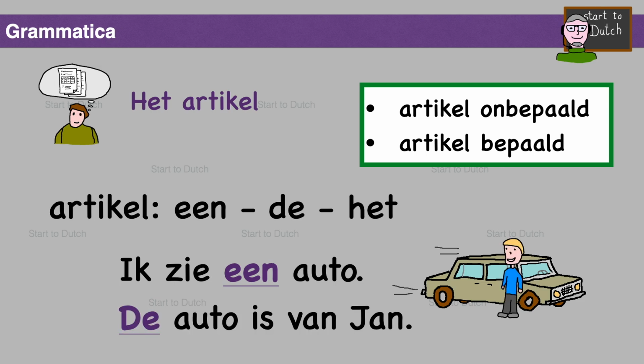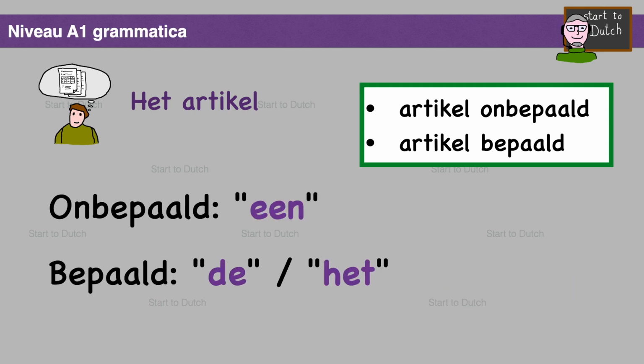You can also say de auto. We will learn the difference in this video. For example, what is the difference in these sentences? Ik zie een auto. De auto is van Jan. Een is the indefinite article, onbepaald. De, het are the definite articles, bepaald.